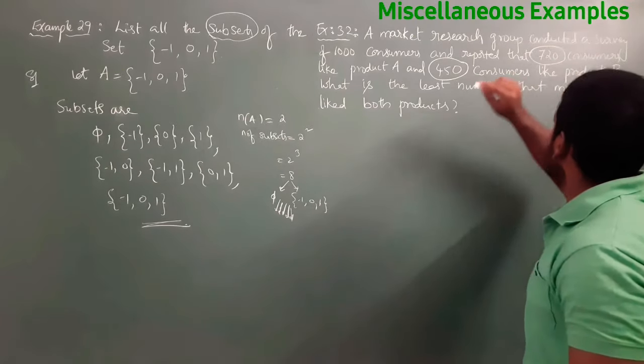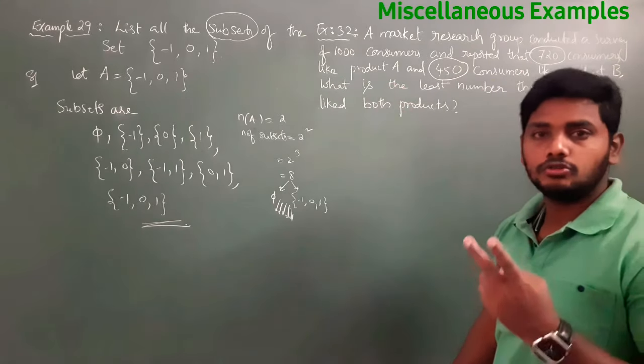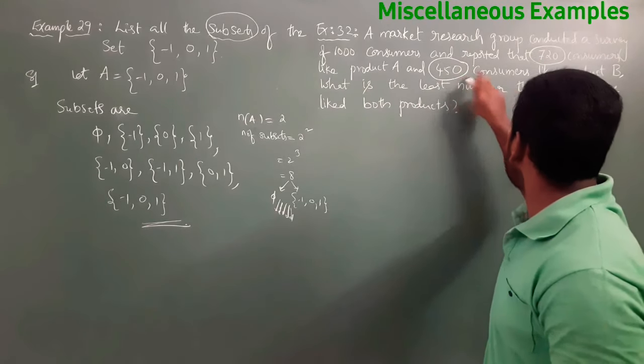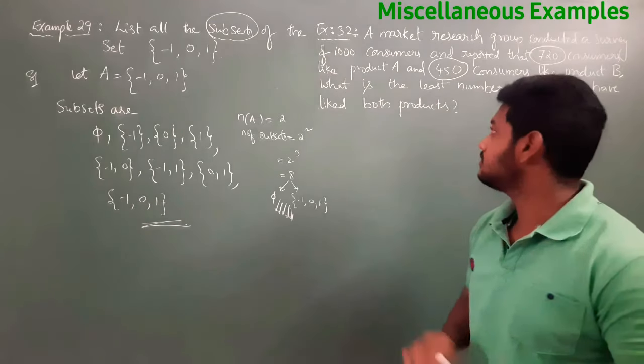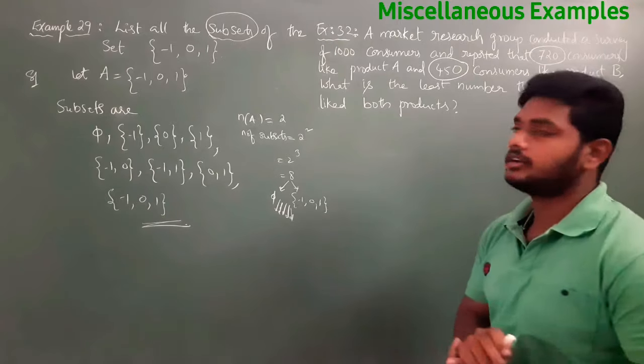So in the market, 720 consumers like product A. There are 2 products. 720 members like product A and 450 members like product B, out of 1000 consumers. Then what is the least number that must have liked both products?